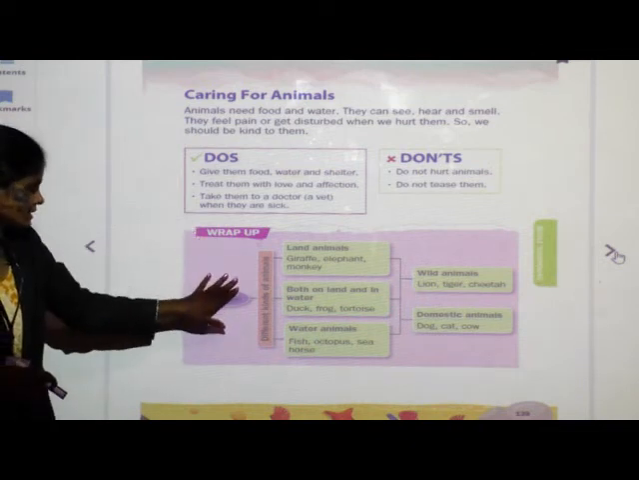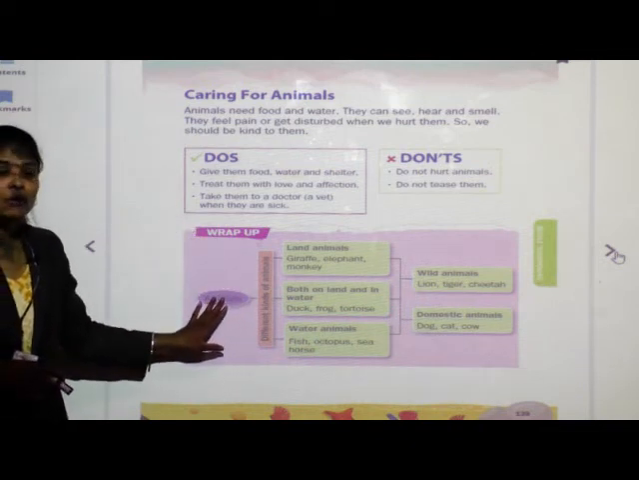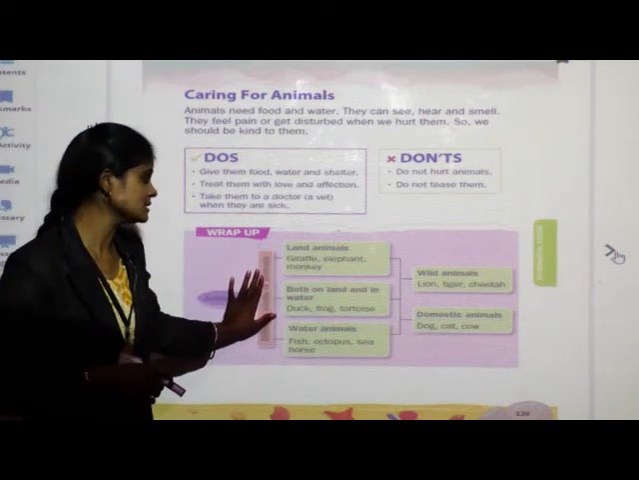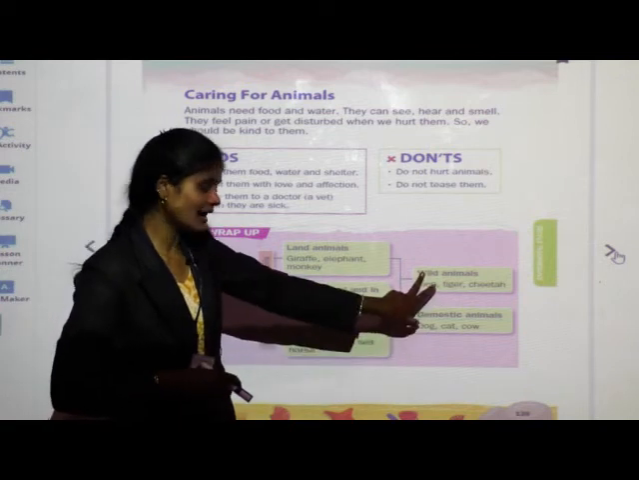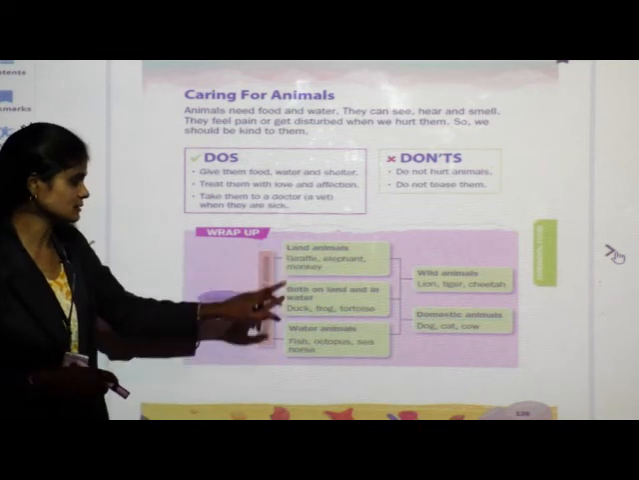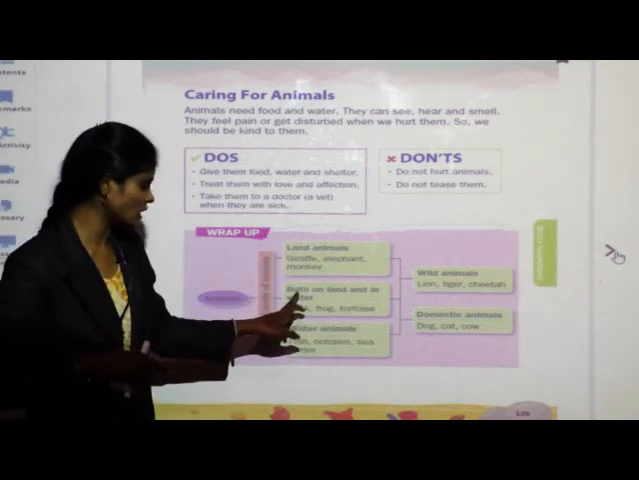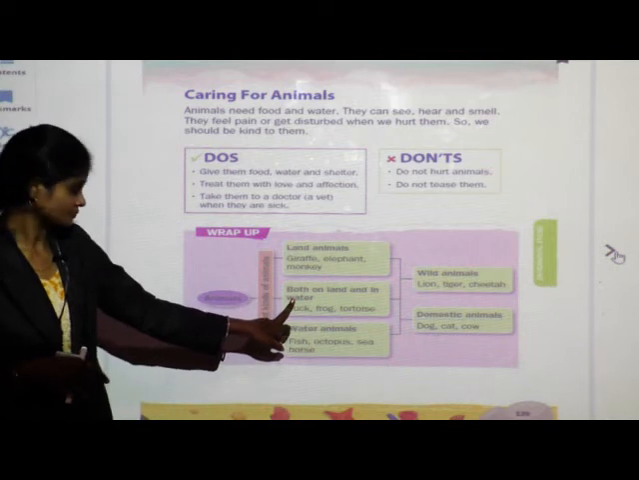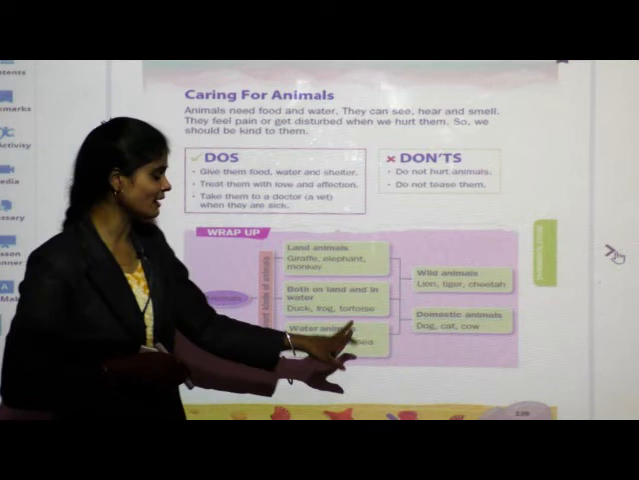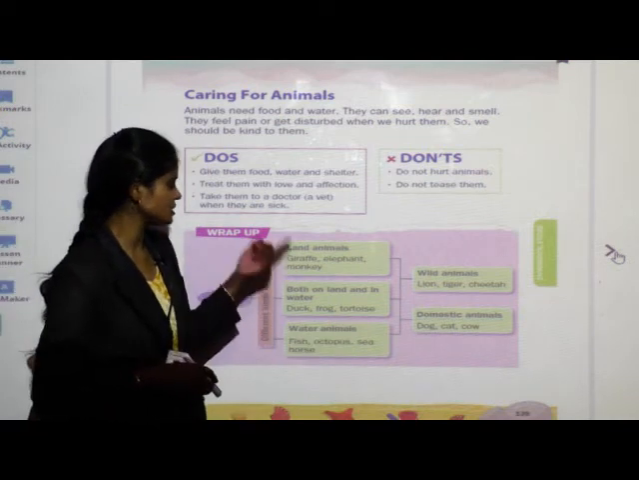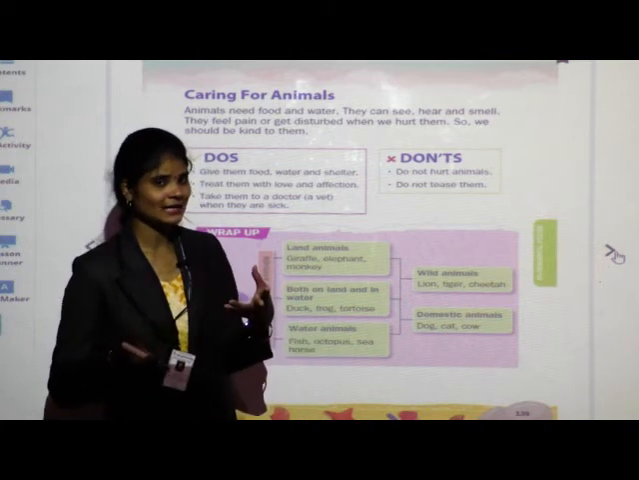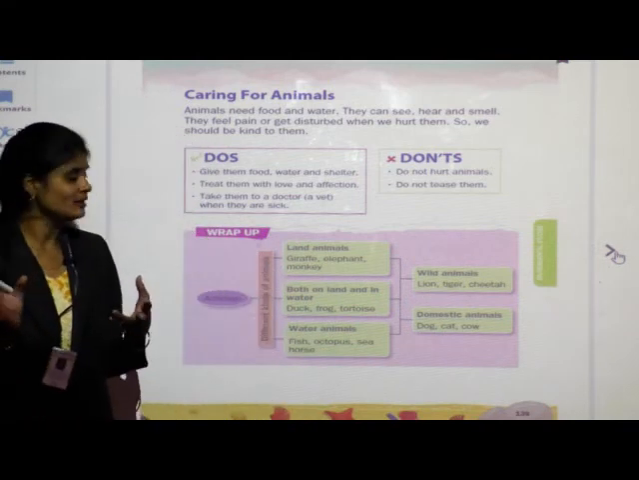Now see children, what we have learnt in this lesson. We have learned different types of animals. So which are the different types of animals? Wild animals, domestic animals, land animals, both land and water animals, which means amphibians. Next, water animals, which means aquatic animals. So which are land animals? Giraffe, elephant, monkey, cow, dog, cat. So many animals are land animals.